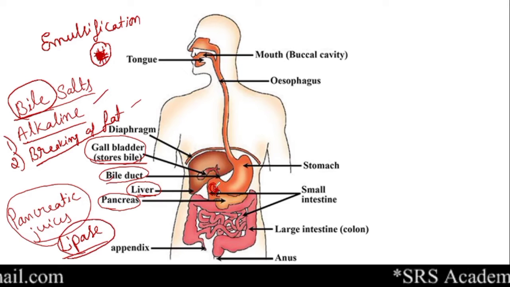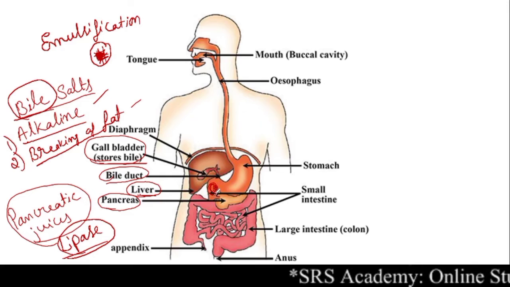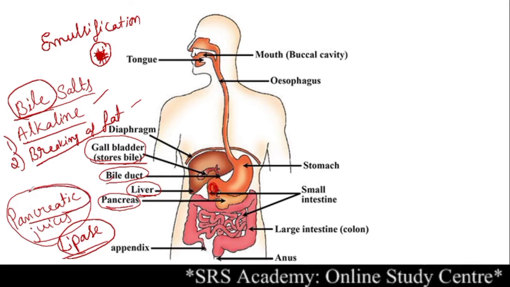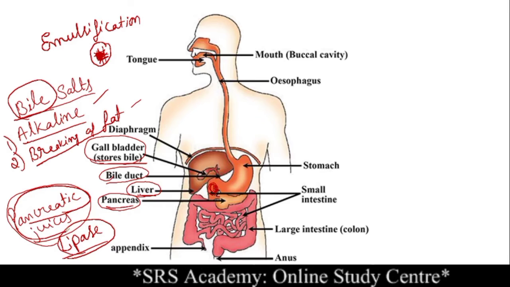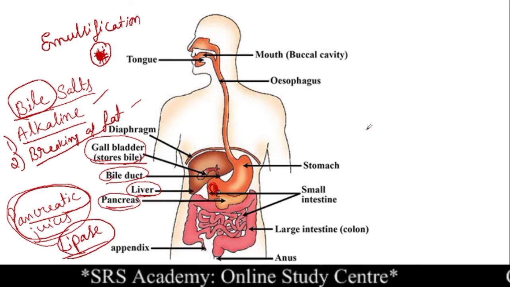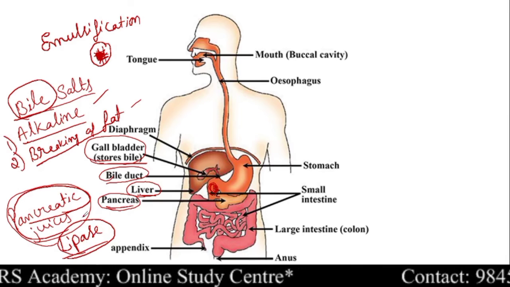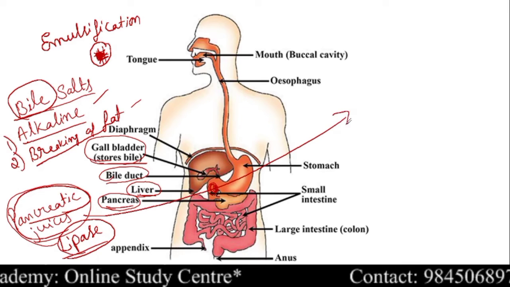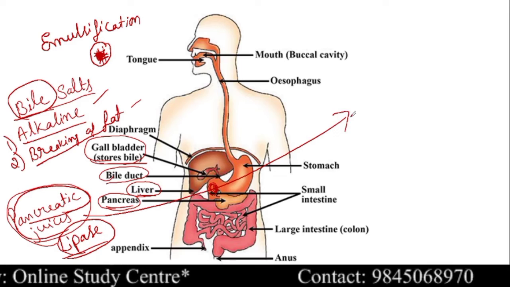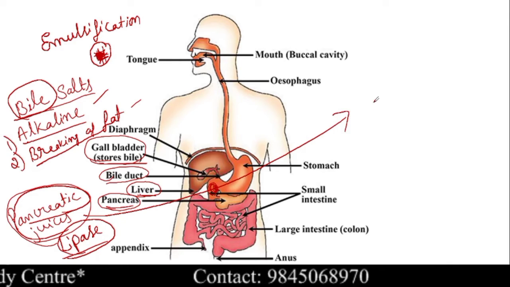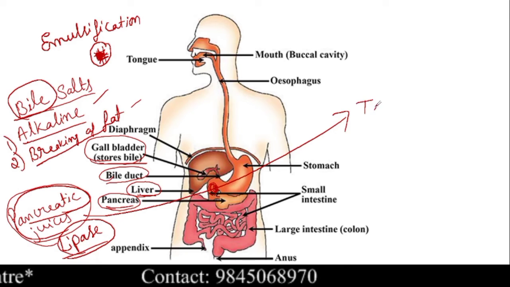Okay, now when the bile salts are added, the food becomes alkaline, and along with this the pancreas also secretes pancreatic juices. These pancreatic juices contain not only two enzymes, there are many, but according to the syllabus we are taking only two of them, that is trypsin.